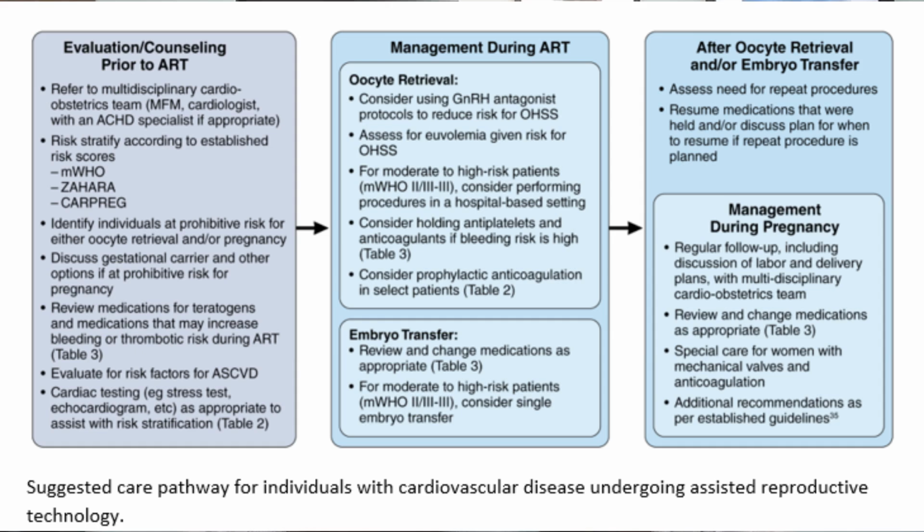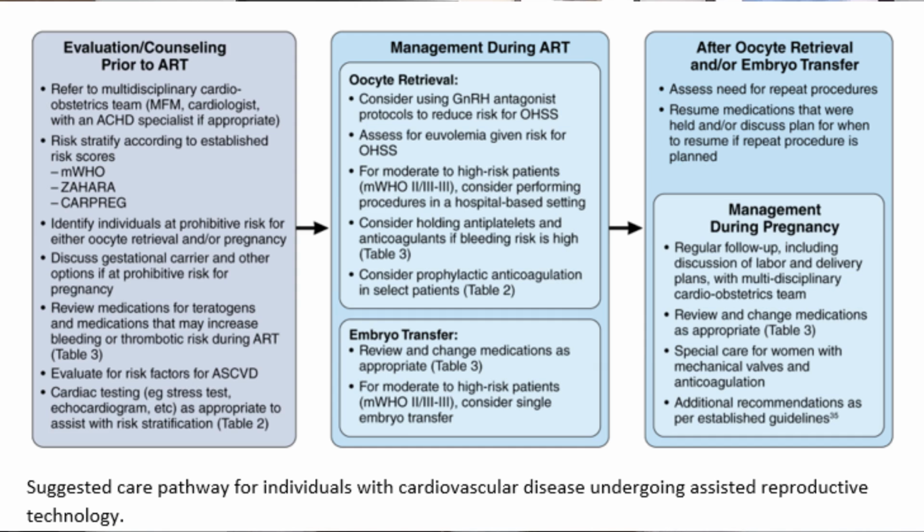We emphasize there the importance of a multidisciplinary cardio-obstetrics team, which can include MFM, cardiology with an ACHD specialist if appropriate. And then to begin with, to risk stratify the patient for pregnancy according to established risk scores, the modified WHO scores, the HARA score, the Cartwright score. And those individuals who are at prohibitive risk for pregnancy, we can talk about whether or not they would be at prohibitive risk for oocyte retrieval or just pregnancy.